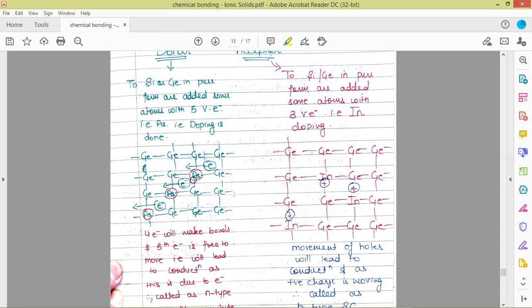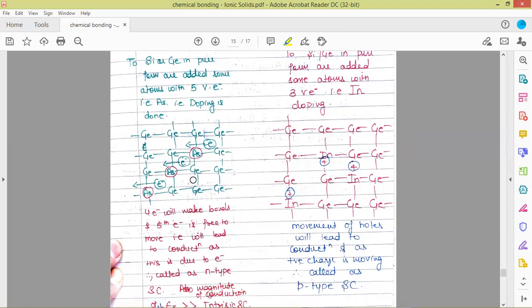So this fifth electron is set free, and this will lead to the conduction. This conduction is going to be due to the extra electrons present, which have been introduced due to the presence of the impurity which we have put into the structure.